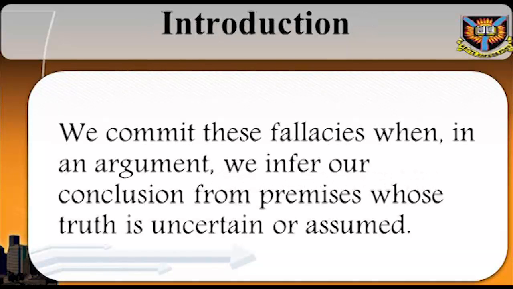Introduction. We have been able to look at some incorrect patterns of reasoning in our discussion of fallacies of relevance and fallacies of ambiguity. In this study session, we shall end our discussion of informal fallacies by looking at fallacies of presumption. We commit these fallacies when in an argument we infer our conclusion from premises whose truth is uncertain or assumed.